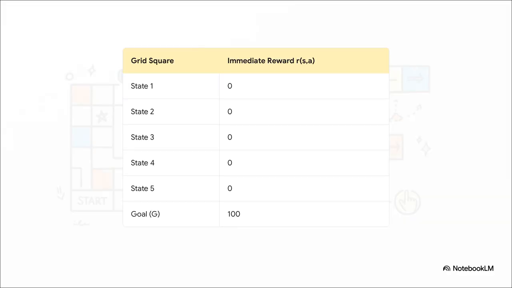So take a look. This grid is Qbot's entire universe. That's it, just 6 squares. And Qbot can move between them. Now you'll see there's one special square, the one marked G for goal. If Qbot makes it there, it gets a huge reward. We're talking 100 points. Everywhere else, a big ol' 0. So its whole quest is to figure out the best way to get to that prize.